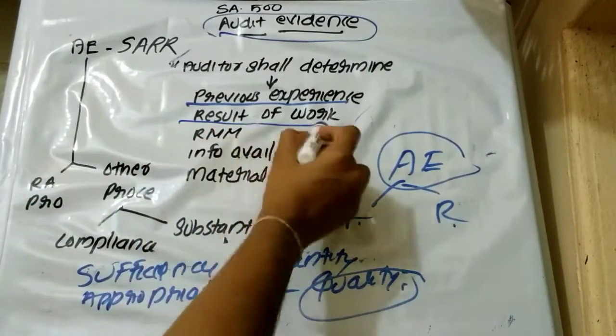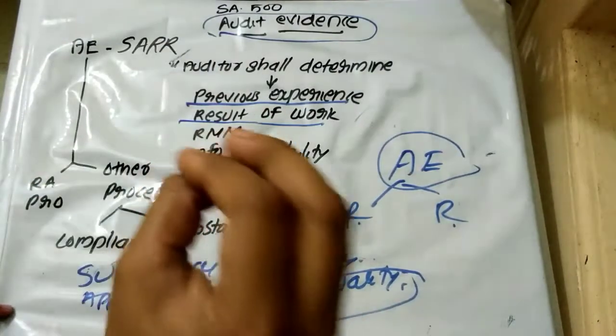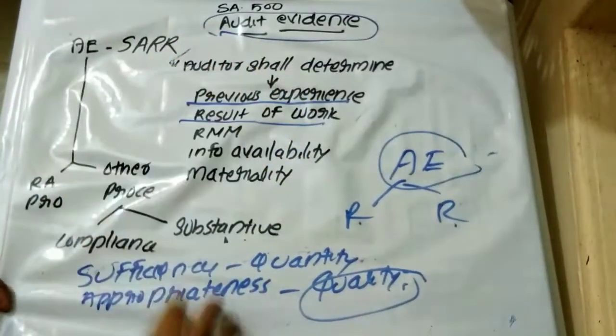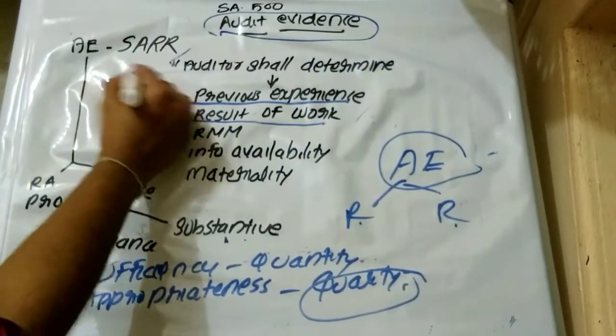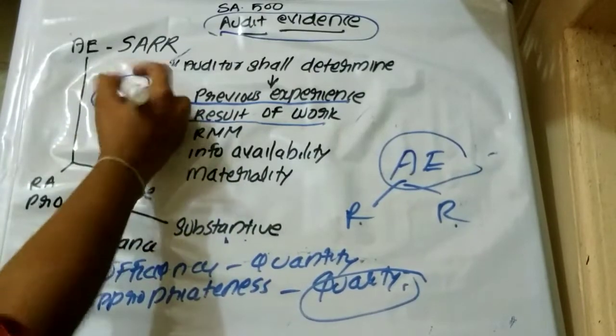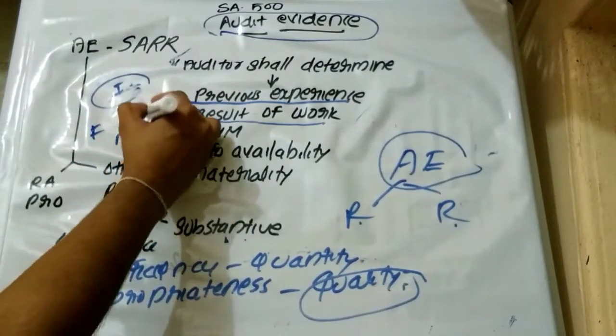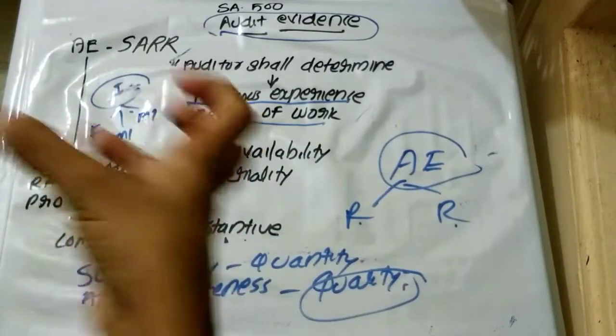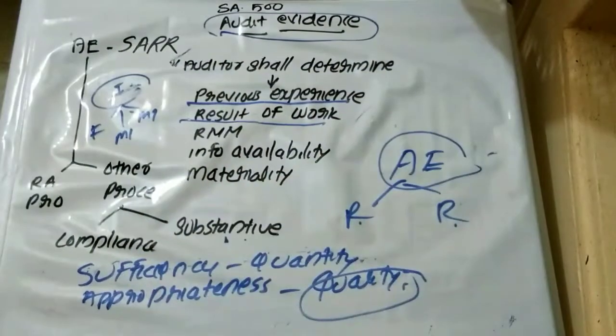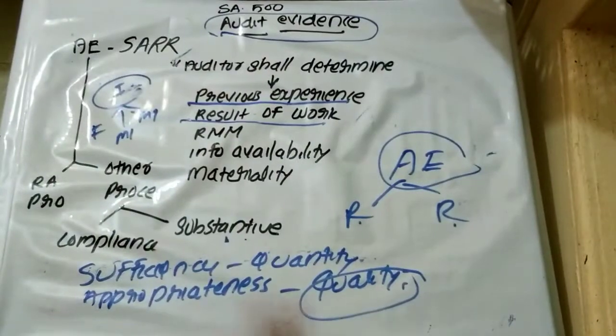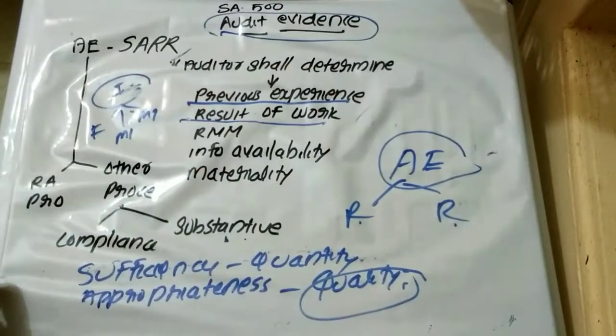Then, result of work. Suppose the auditor has applied some audit procedure and obtained some information or evidence. In that information there exists fraud, some misappropriation, some mistakes. Can we say that any information obtained from that organization will be true or correct? No. In that case, it gives a picture that the information obtained by the auditor is not sufficient and appropriate. He has to apply more audit procedures so as to obtain sufficient and appropriate audit evidence.